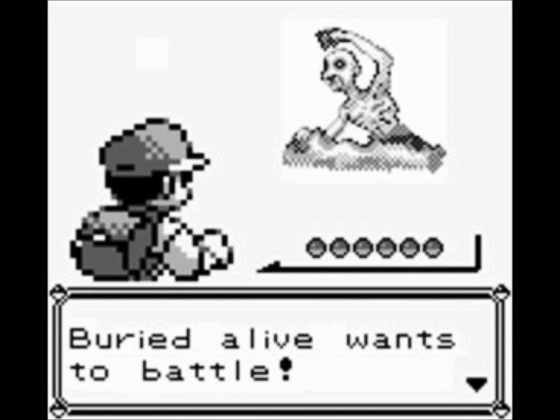Buried Alive was to be found on the final story of Pokemon Tower, which has now been replaced with Marowak Ghost. According to the scripts assigned to it, the Buried Alive model was intended to be the boss of the tower. Once reaching the top floor, the following conversation would have taken place with the model.